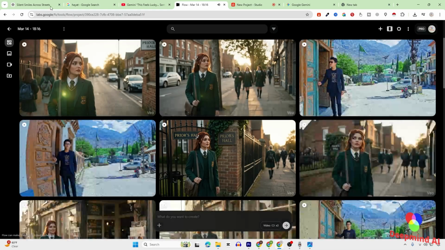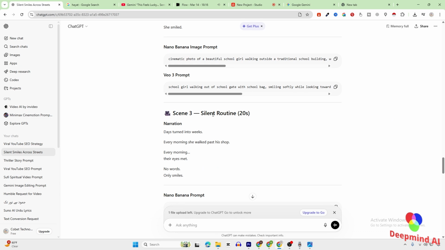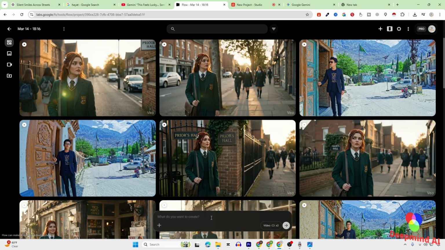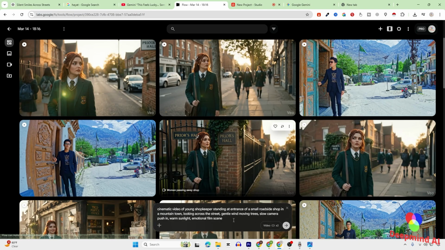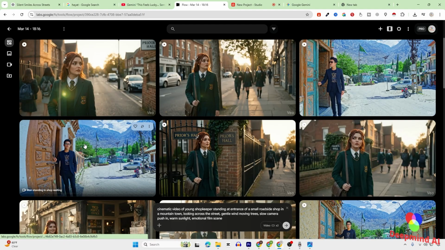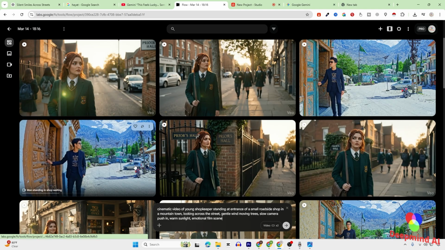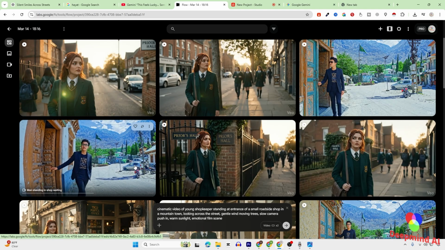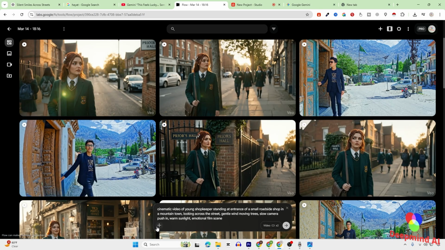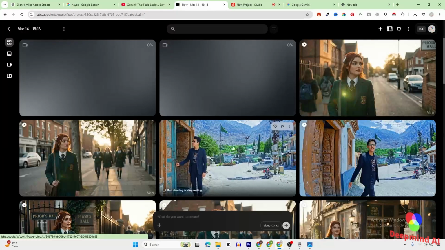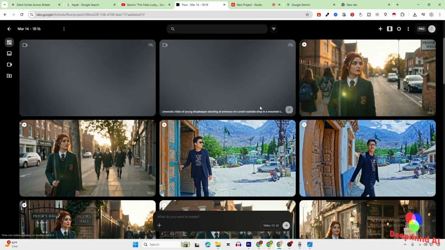The same way, you can copy the video prompt from ChatGPT and bring that to Google Flow. Just paste it here. If that prompt is about the girl, just upload her picture. If that scene is about the boy, you can upload the picture of the boy. If the scene is combined and they both have to perform an action, you have to upload both pictures from here. Once you're done with that, just click on submit, and it will create a scene for you.